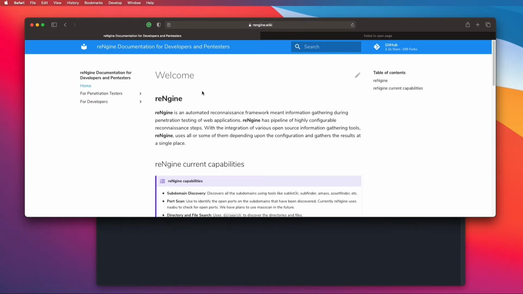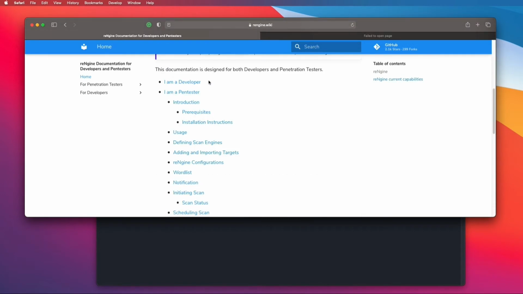So we had many people asking about the installation instructions for reNgine and how to use it more effectively. I just released the documentation last week. It's already there on reNgine.wiki. Feel free to check.